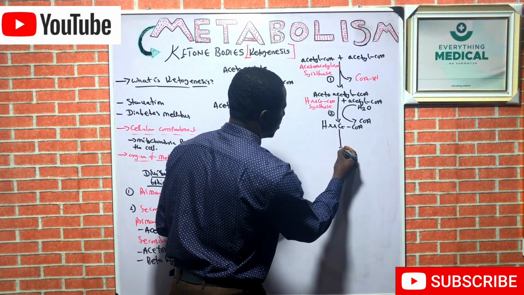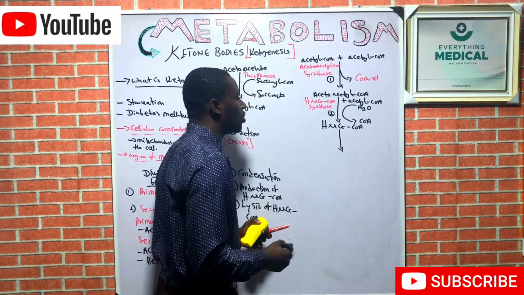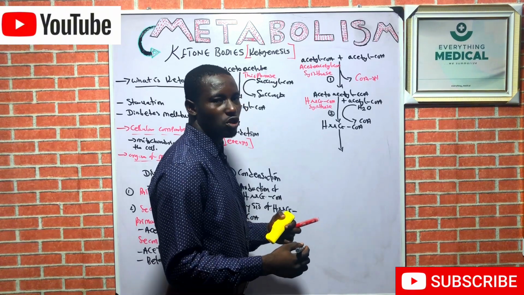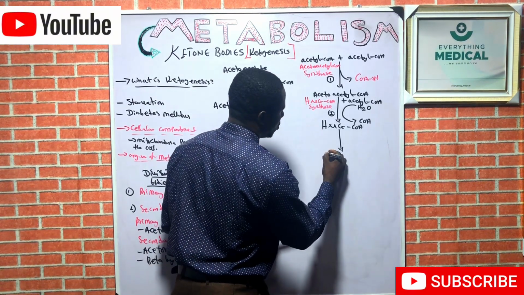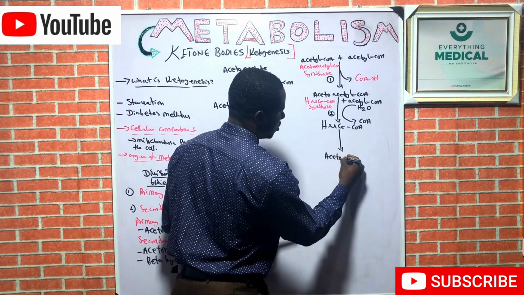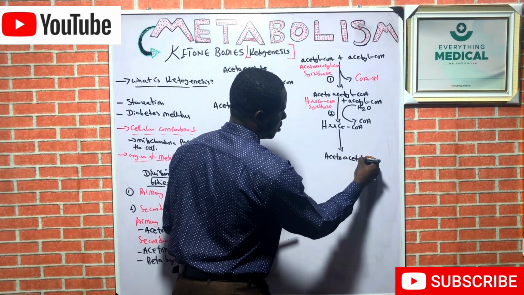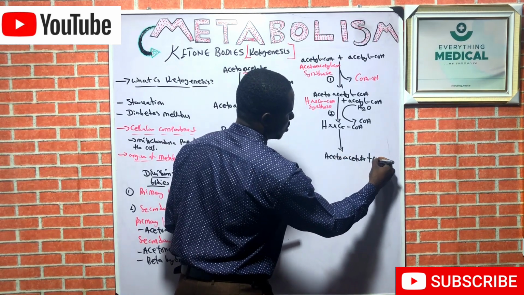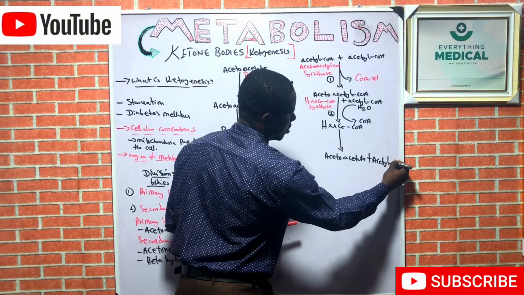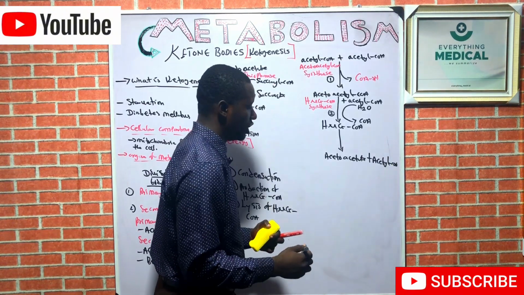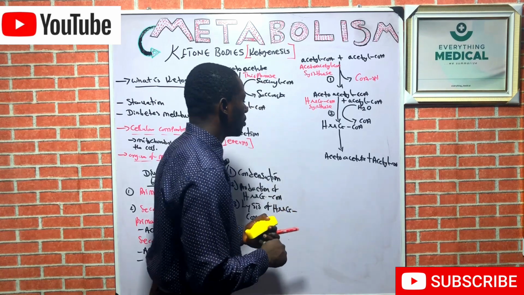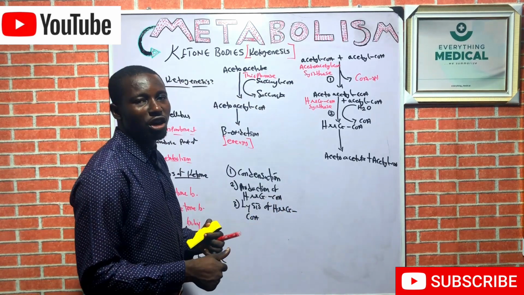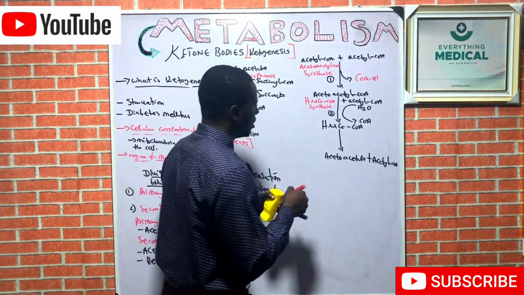Go to step three. HMG-CoA is lysed to produce acetoacetate and acetyl-CoA by an enzyme called HMG-CoA lyase.